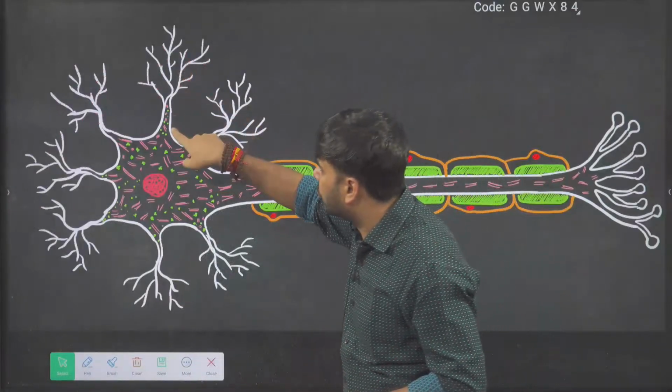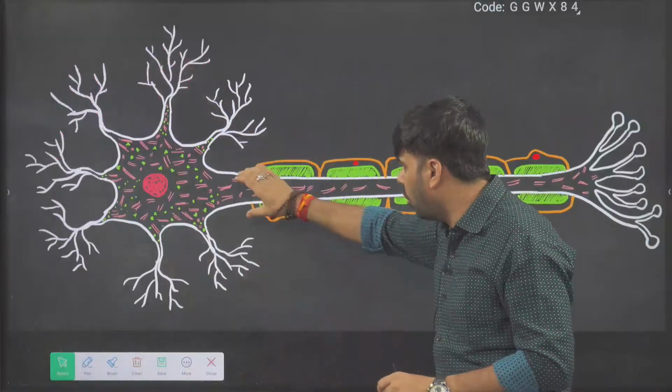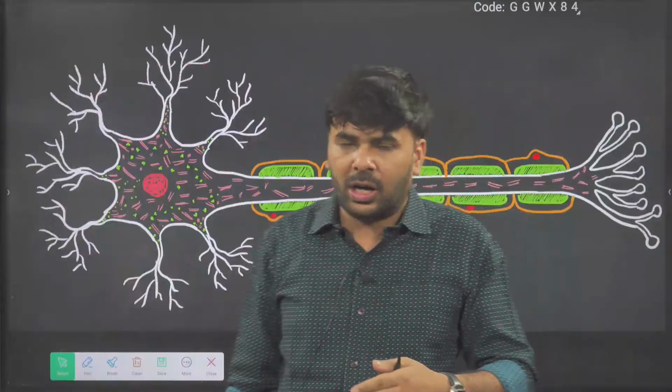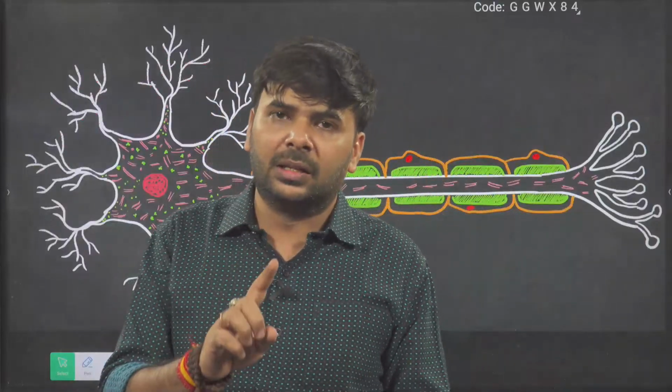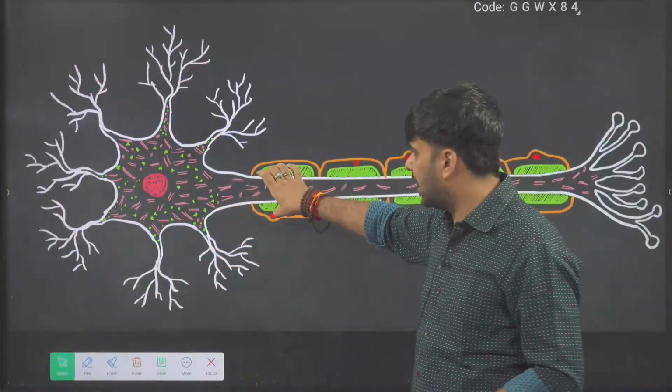These short outgrowths are called dendrons. The long outgrowth is only one, single, so it is called the axon.